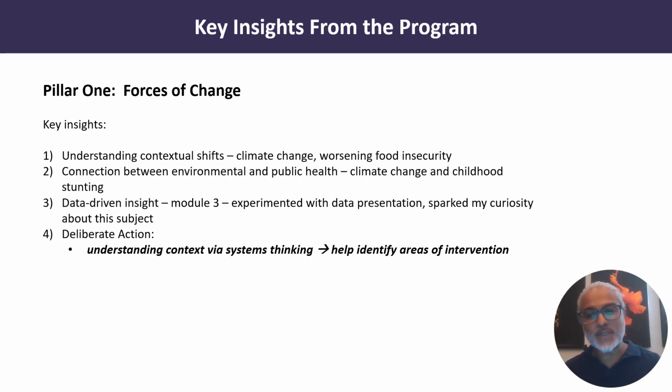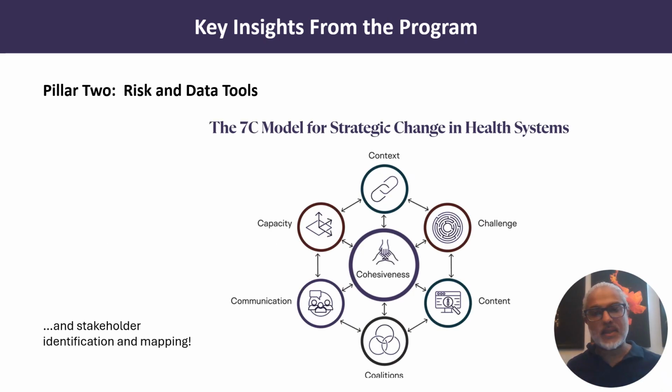From Pillar 1, Forces of Change, I gleaned an understanding of the context via systems thinking to help identify an area of intervention, in this case, smallholder farms. From Pillar 2, Risk and Data Tools, I really appreciated the 7C models for strategic change that talked about coalitions for cohesive intervention. And I liked stakeholder identification and mapping tools as well, which I use later on today.